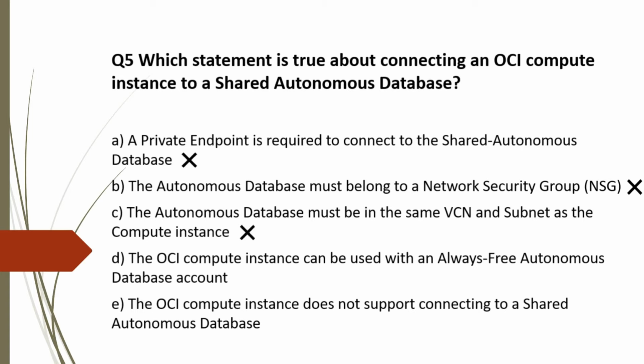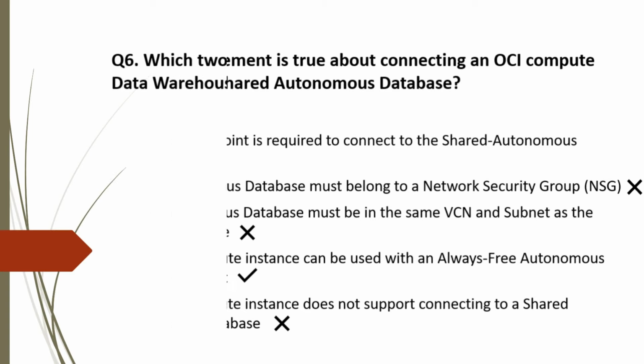Option D. The OCI compute instance can be used with an always free autonomous database account. If an instance has Oracle client installed, then this is possible and most accurate. So this is correct. Option E. The OCI compute instance does not support connecting to a shared autonomous database. No, this does support. So incorrect choice. So the correct option for question 5 is option D.